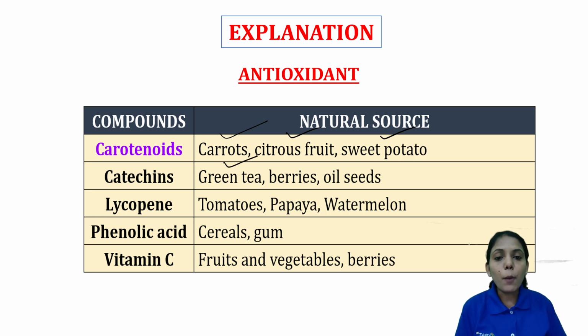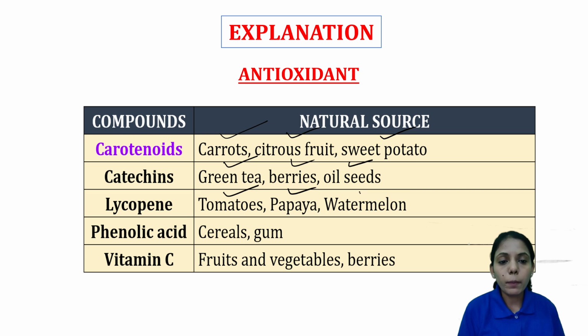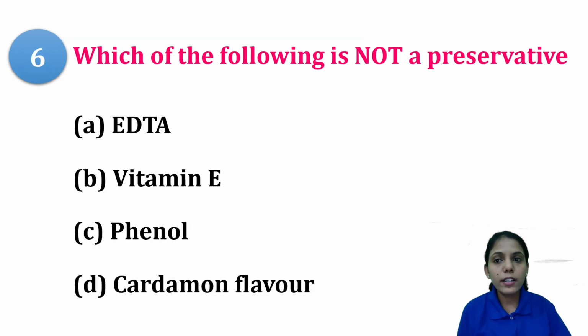Catechins are obtained from green tea, berries, oil seeds. Lycopene is obtained from tomatoes, papaya, watermelon. Phenolic acid is obtained from cereals and certain gums. And vitamin C, we know that it is a water soluble vitamin, and it is present in certain fruits, vegetables and berries. Citrus fruit also contains vitamin C. So these are the different examples of antioxidants.